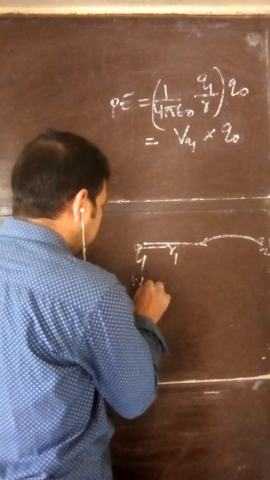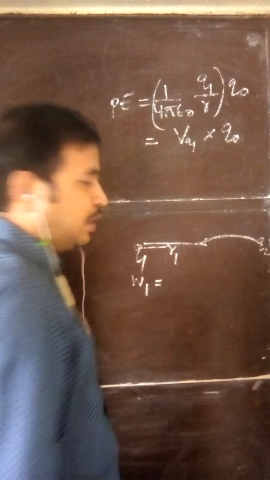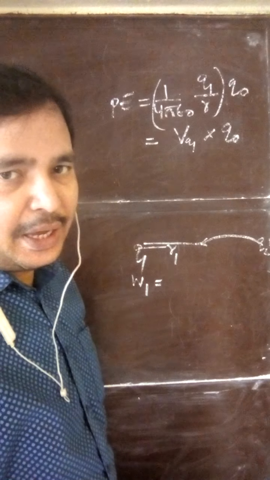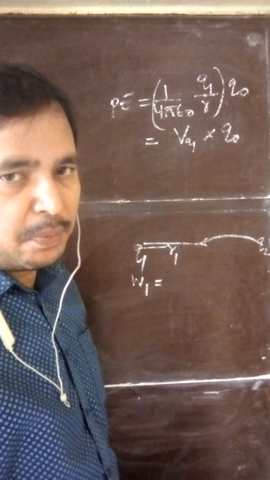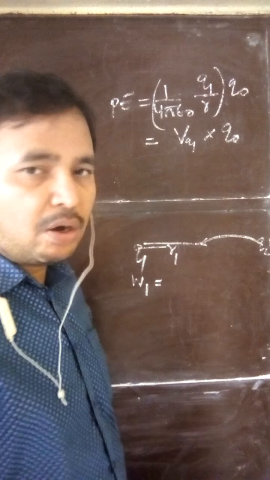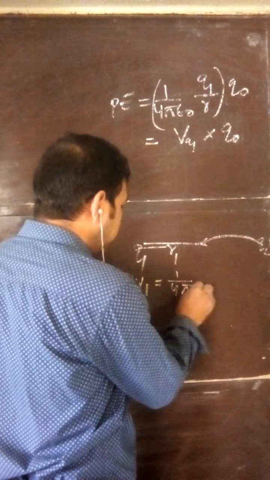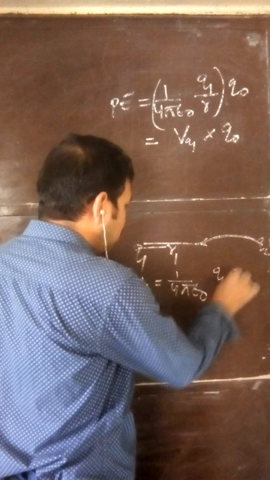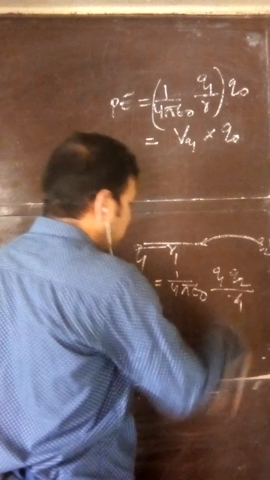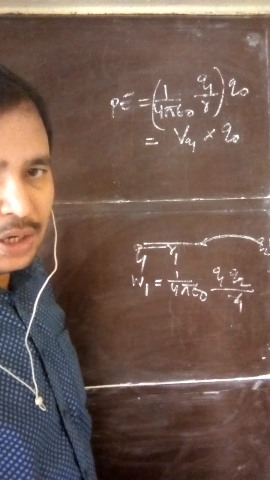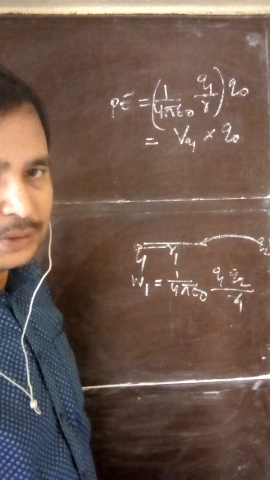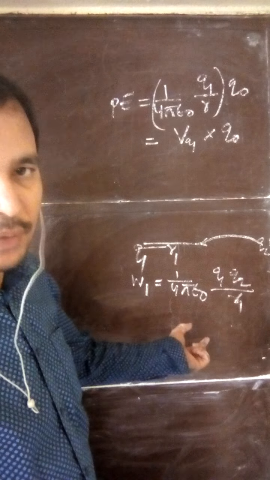Suppose the work done is W1. Just now we have calculated the work done to bring a charge from infinity to a given point in the electric field of a source charge. What is the work done? 1 by 4 pi epsilon naught Q1 Q2 by R1. This is the work done, and that work done is stored as potential energy. So we have calculated for a pair of charges.